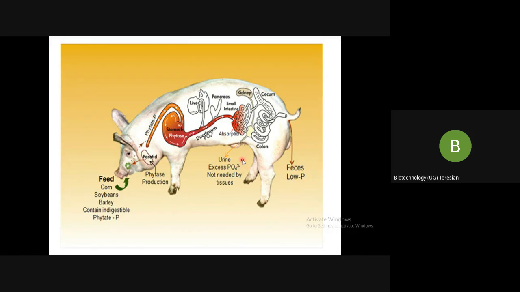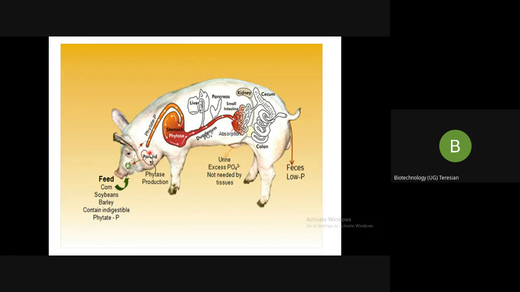Even in the urine, you see the excess phosphate not needed by the tissue just comes out. So these problems can be sorted out by introducing the phytase enzyme. Usually this phytase has been isolated from the gene of E. coli and introduced into the pig. And also they have introduced a mouse promoter.